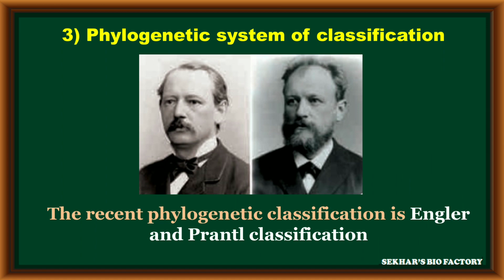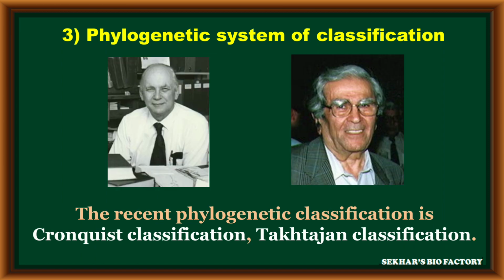Examples of phylogenetic systems are the Engler-Prantl classification, along with the Cronquist classification and Takhtajan classification.